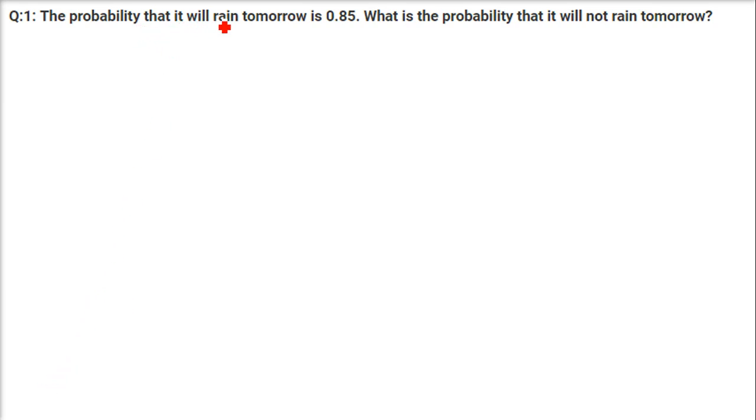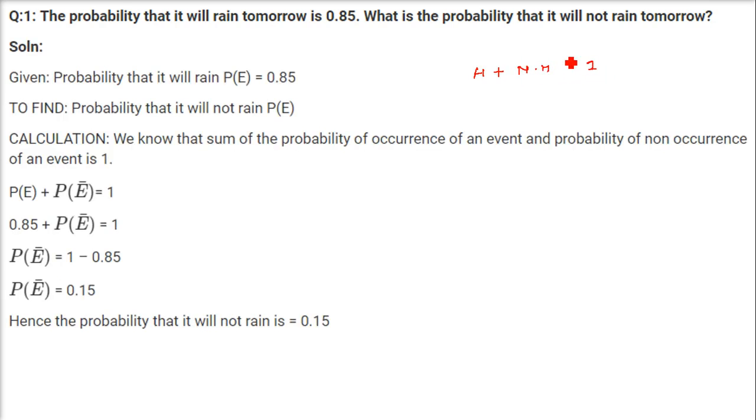The probability that it will rain tomorrow is 0.85. What is the probability that it will not rain? So something happening and something not happening, if you add them, it is going to be 1. So the probability of an event, that is the probability that it will rain, is 0.85, and the probability that it will not rain will be P(E bar). We just put a bar here.